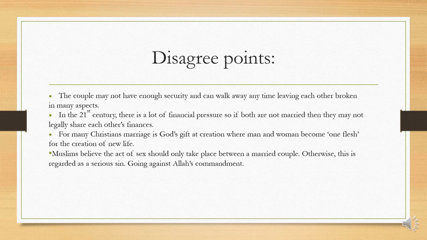Hopefully you've had some time to ponder over the disagree points. Now, I've got a few of the disagree points. Number one could be, the couple may not have enough security and can walk away anytime, leaving each other broken in many aspects. So in fact, cohabitation is not the marriage of the 21st century. You can also mention, in the 21st century, there are a lot of financial pressures. So if both are not married, then they may not legally share each other's finances. So again, that pressure builds if they are cohabitating.